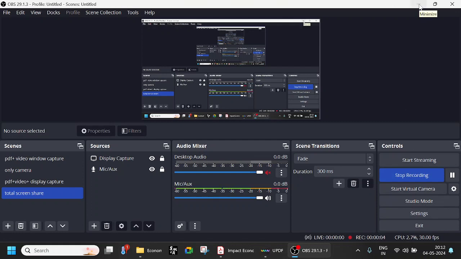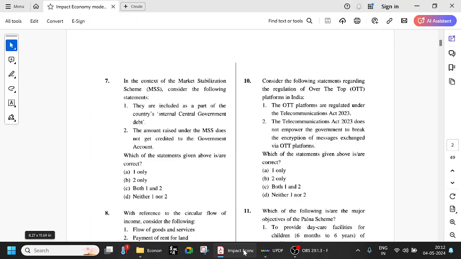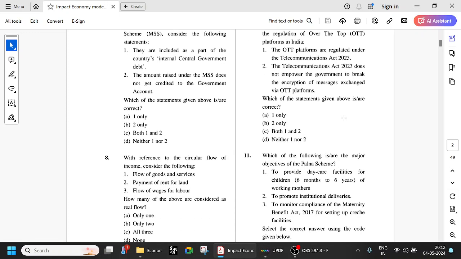I'm Yashasvi Chintada. So today let us continue with the economy model paper. Last class we have seen till 10 questions. Let us continue from the 11th question.